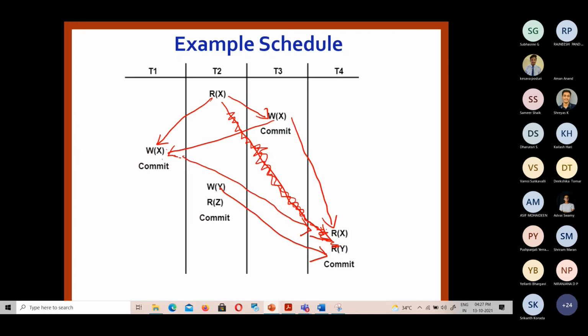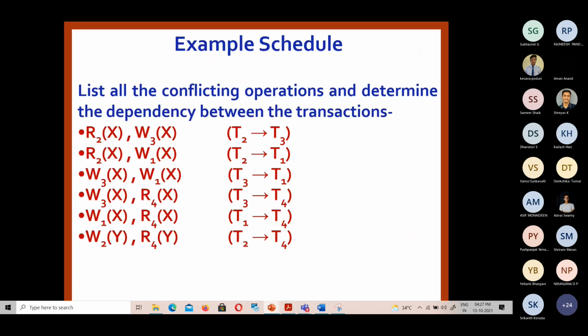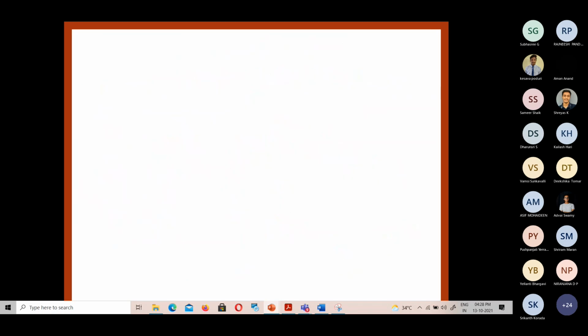Finally, the decision we make is that this schedule can be executed concurrently in this order, because it is equivalent to a serial schedule like this. So it can be executed concurrently without affecting the consistency of the database. Since we are checking for conflict serializability, all the conflicts will be addressed. So if it is executed concurrently in this order, it doesn't matter. This is what conflict serializability conveys, and this is another way of finding it.